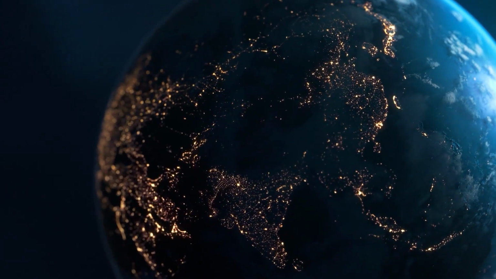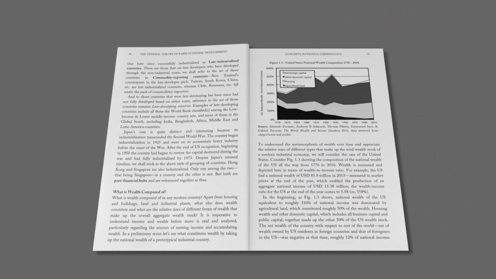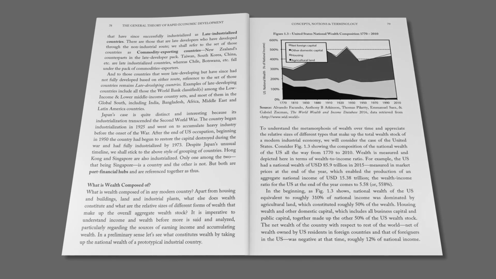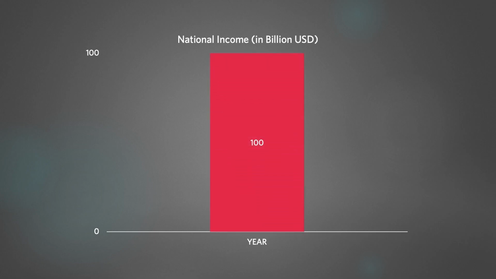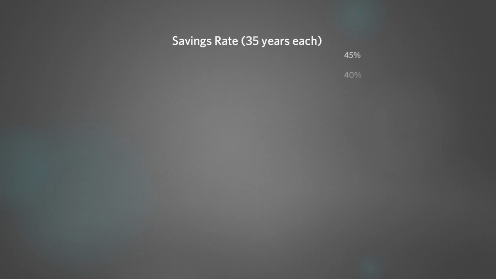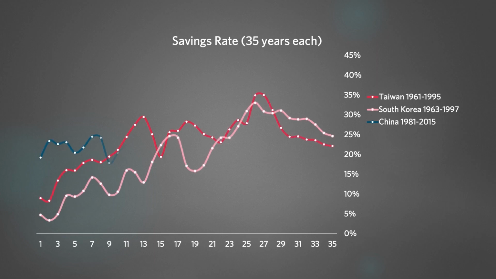There has been an extraordinary development in economics recently. It has been discovered that nature has capped the annual savings rate of a nation to just 10% of its national income. Which means, if a nation, for example, has $100 billion in national income, it can have savings of no more than $10 billion, just 10% of its annual income. If that's the case, then how come Taiwan, South Korea, and China have managed annual savings rates well beyond 10%, up to 45%, for decades?